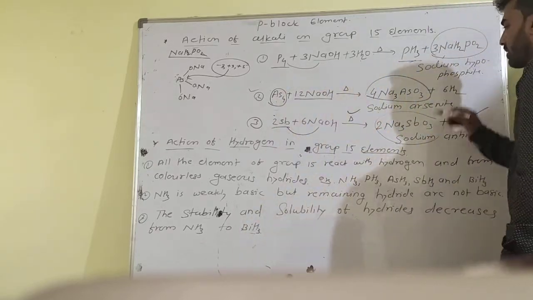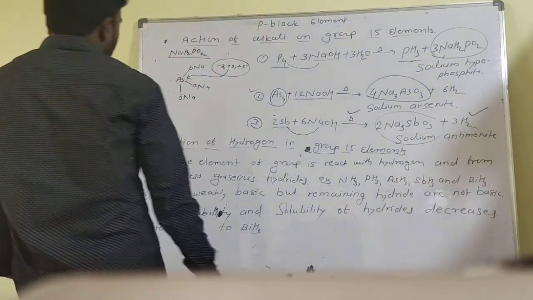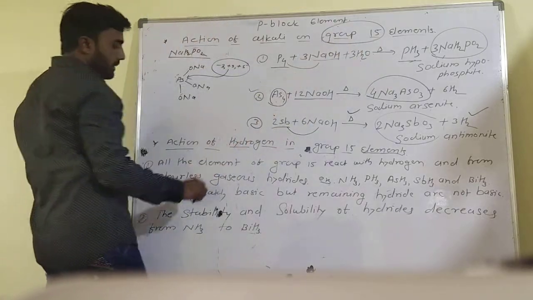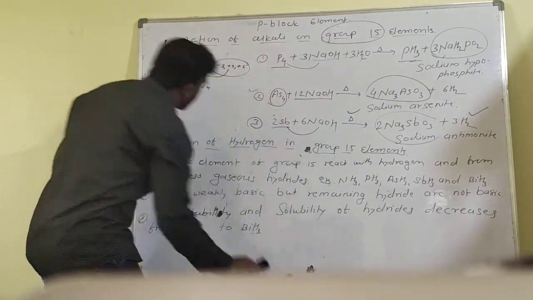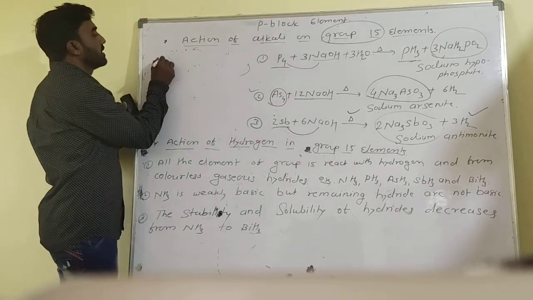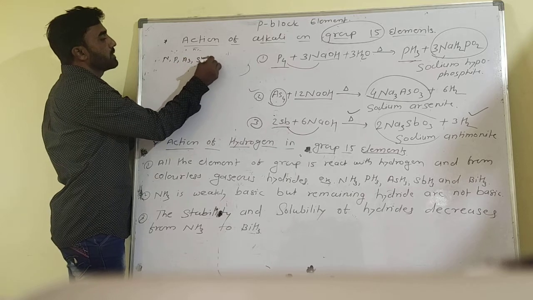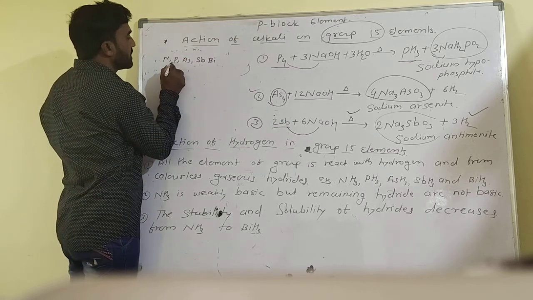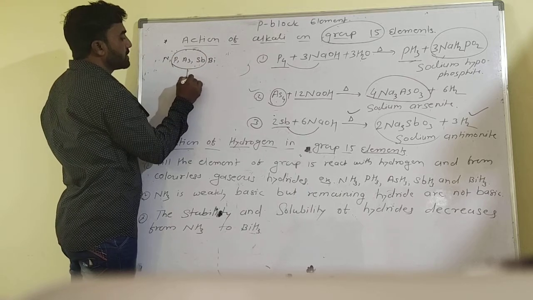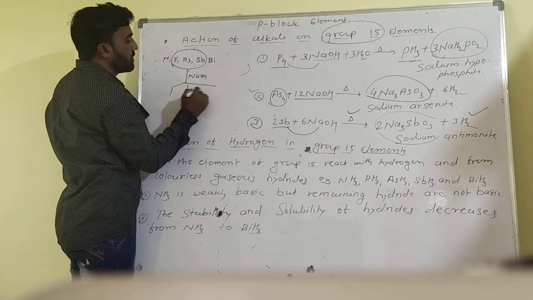So overall, we discussed 3 types of reactions of group 15 elements: nitrogen, phosphorus, arsenic, antimony and bismuth. Three types of elements react with NaOH, forming 3 different compounds.